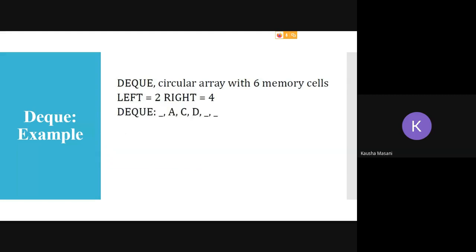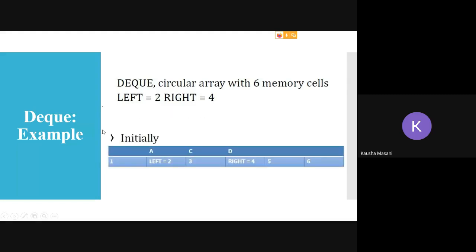So let's say initially your left is at 2, so we added element A here, so left is at 2. We added elements from the right, so 3 and then 4, so C and D, then 5 and 6 are left, and 1 is here, where there was one element which we already DQ'd.